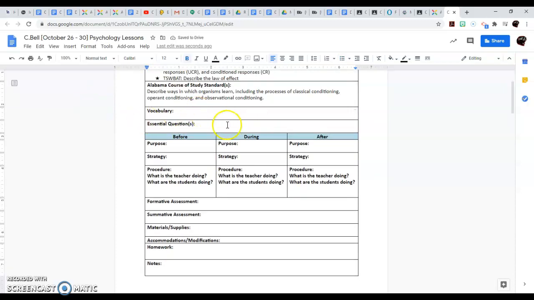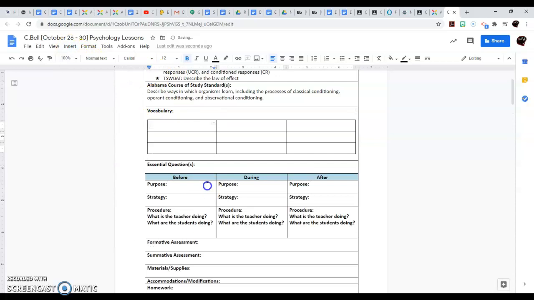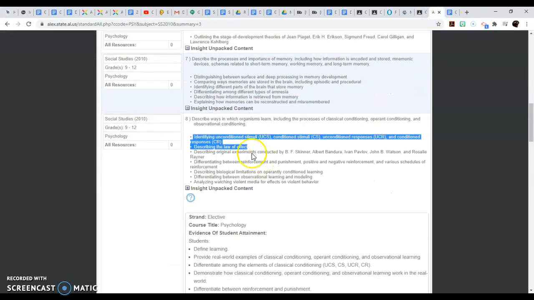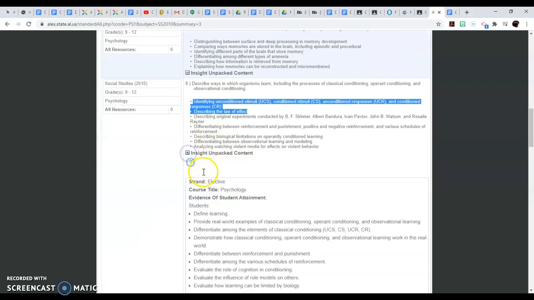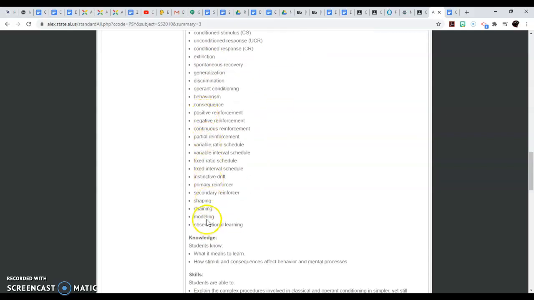And now you can do several things here because I have so many different vocabulary. We can put a table in there just to put different vocabulary in that spot. All right, we can. All right, I'm going to undo that. But I'm going to go to Alabama Exchange, and as you see, under the Insight tool that I put the minus on, they already have vocabulary words already spelled out here.